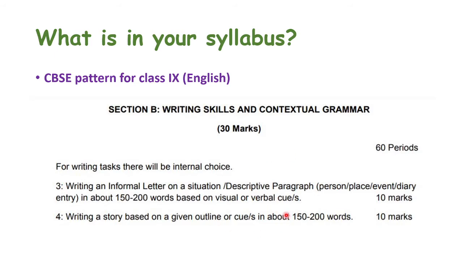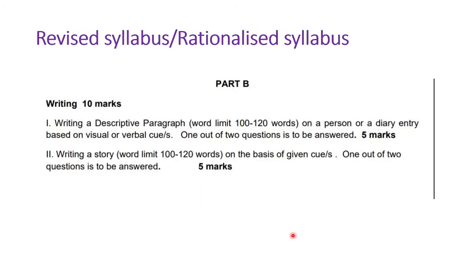Now this is the actual curriculum and syllabus, but due to COVID-19, the syllabus has been revised, it has been rationalized. For this year, the descriptive paragraph will be based on only a person, or a diary entry based on visual or verbal cues. Other things like the descriptive paragraph based on an event, etc., have been deleted.